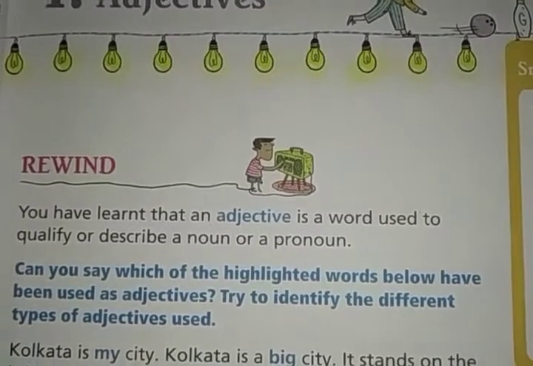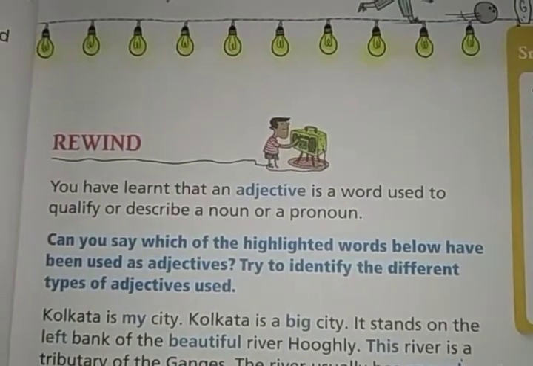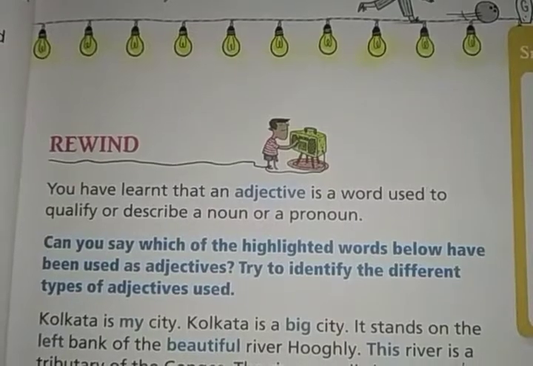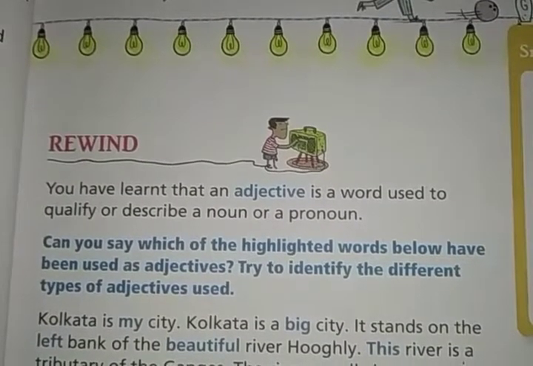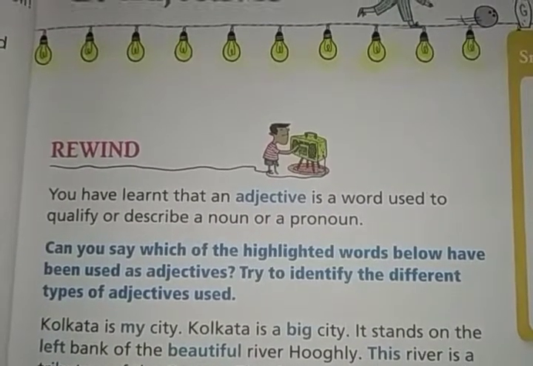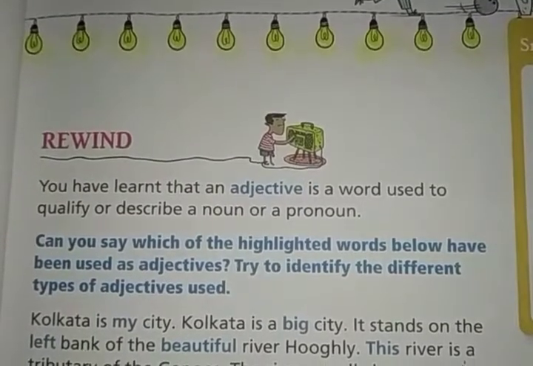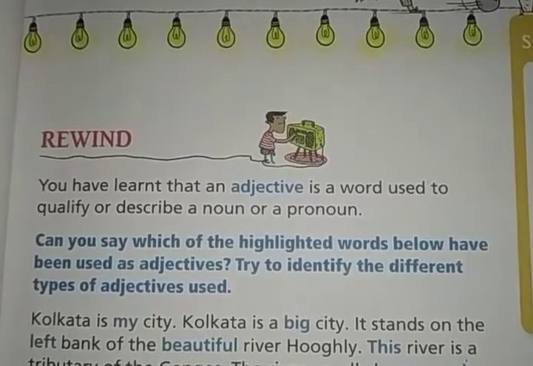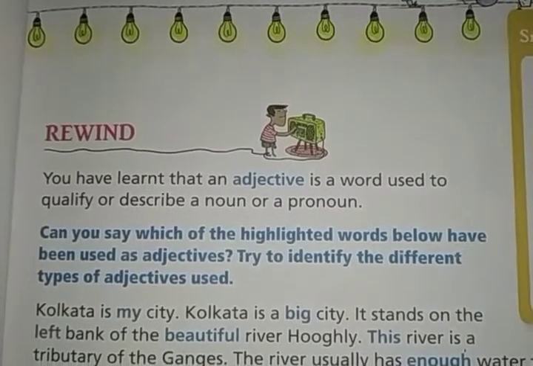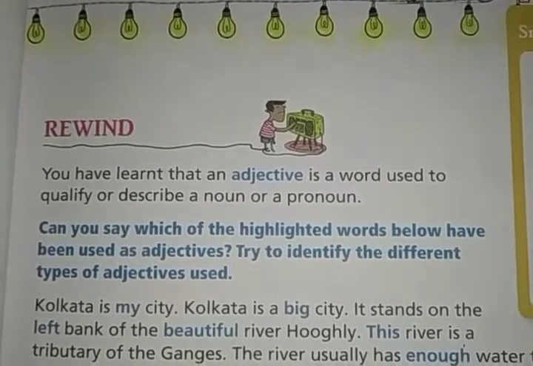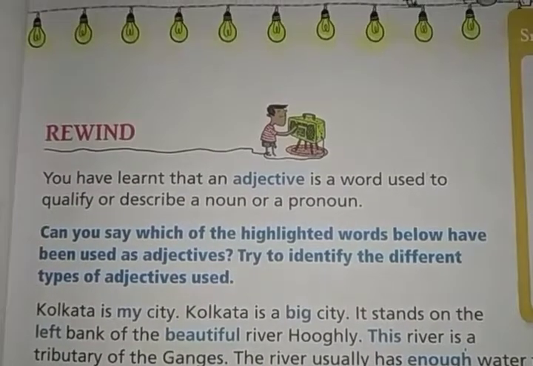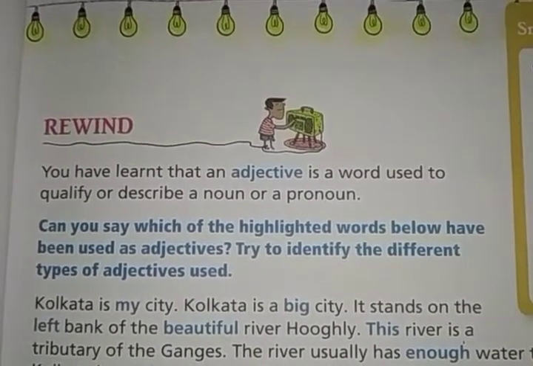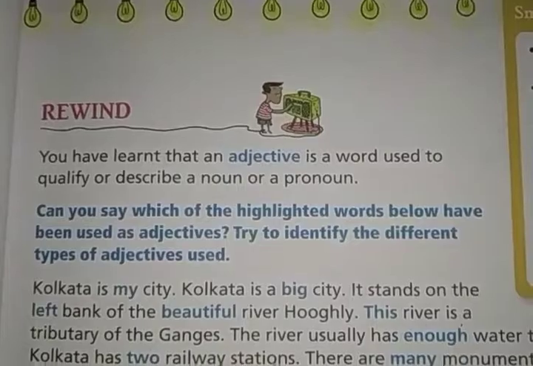Means in a sentence, the word which describes a noun or pronoun or gives more information about a noun or pronoun, that is known as adjective.